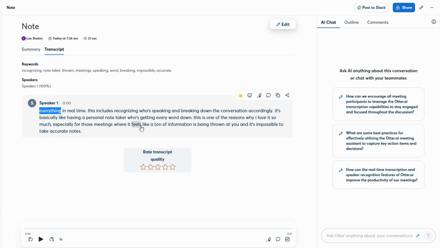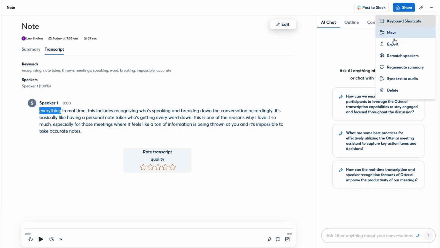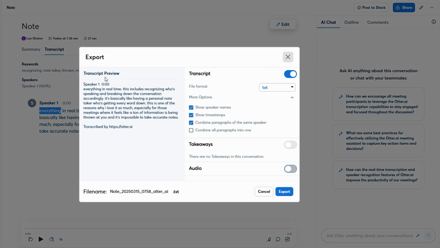Instead of the hassle of manually copying and pasting everything, you can just export the file and send it off. This makes the entire process of distributing meeting notes or other important documents quick, easy, and super convenient, especially for anyone working in teams or collaborating with clients.